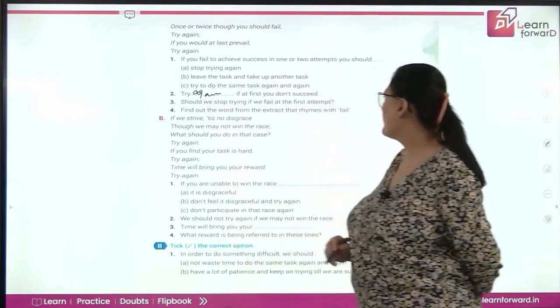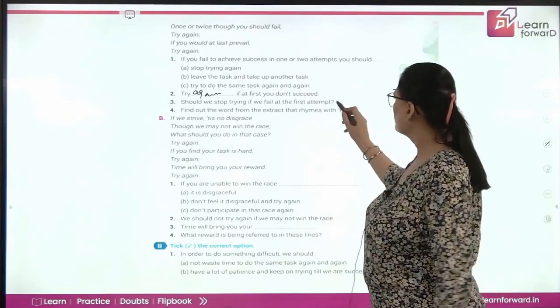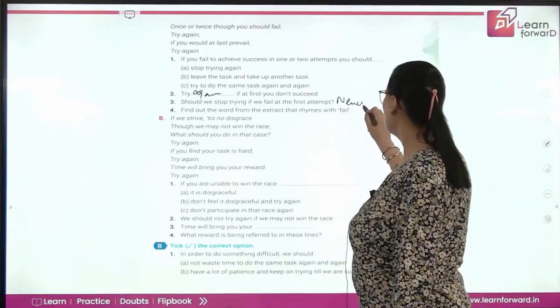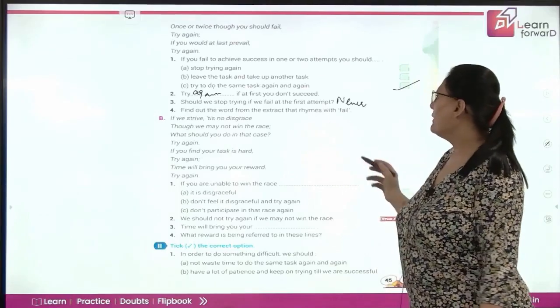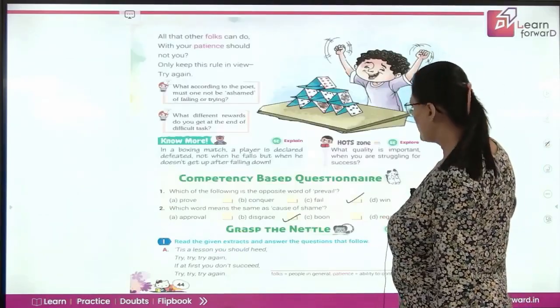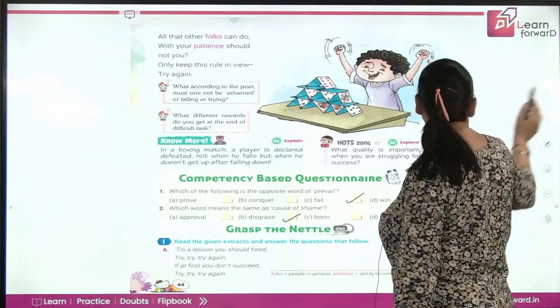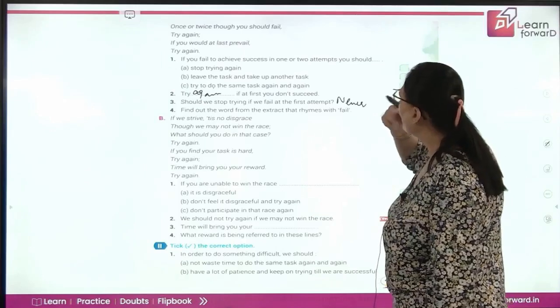Should we stop trying if we fail at the first attempt? Never. We should keep trying. Find out the word from the extract that rhymes with fail. So, what is the word that rhymes with fail in the given extract? Maybe it's there. Prevail.